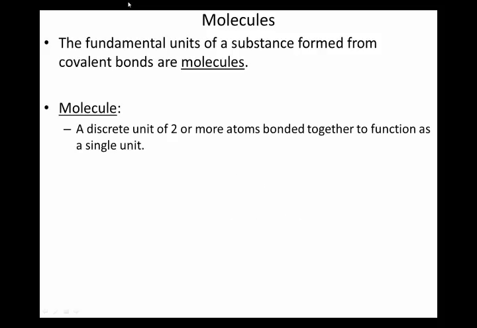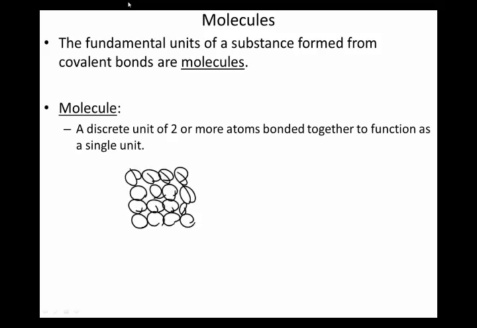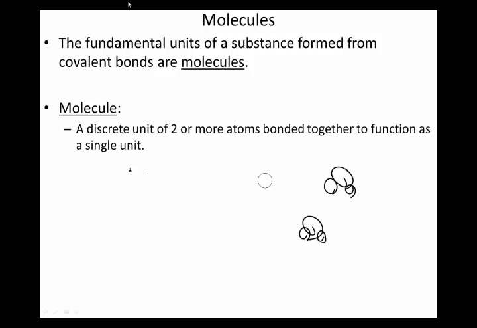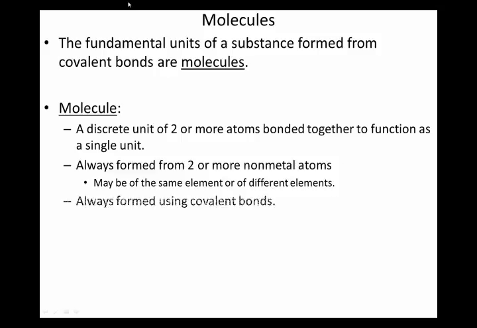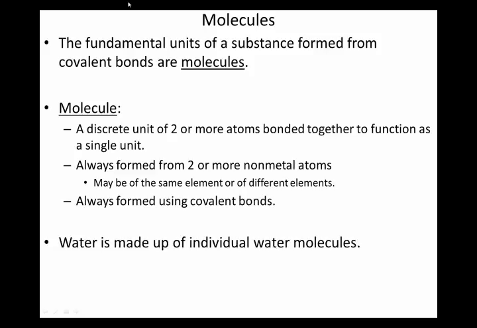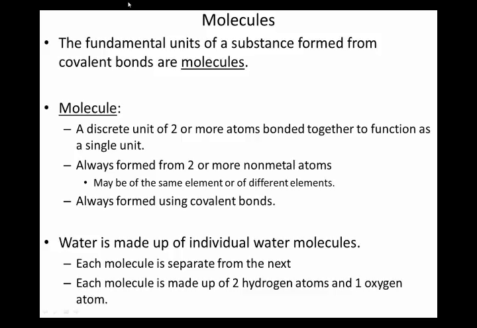We will talk about why water sticks together, but it's important to know that in an ionic compound like salt, all of the ions are in fact bonded together, so there are no separate units. They're all just bonded together by this ionic attraction. Whereas water molecules, here's one water molecule, here's another water molecule, here's another, they are separate and distinct from one another. So molecules are always formed from two or more nonmetals, using covalent bonds. Covalent bonds are what cause things to make molecules. Water is made up of individual molecules, each separated from the next.